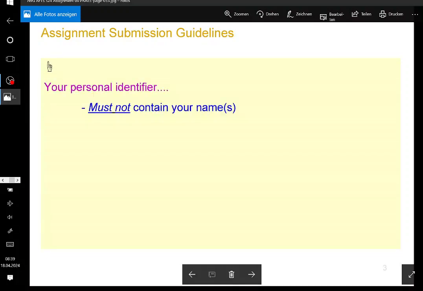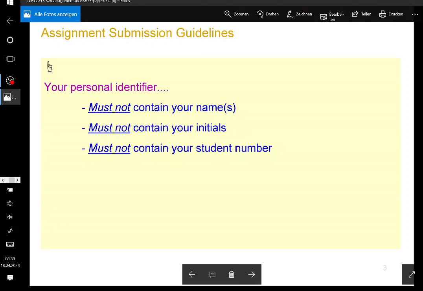Okay, it's not even parts of it, because it reveals your identity. So anything that reveals your identity is basically not allowed in this case. So I don't accept it. I will basically ask you to submit something else. It's not supposed to contain anything related to your name and your initials, of course. And it's not your student number either.